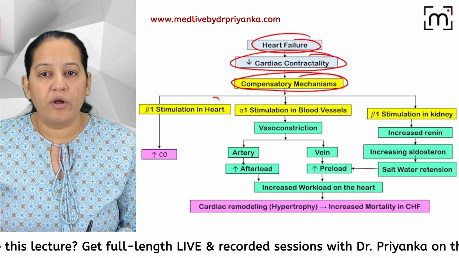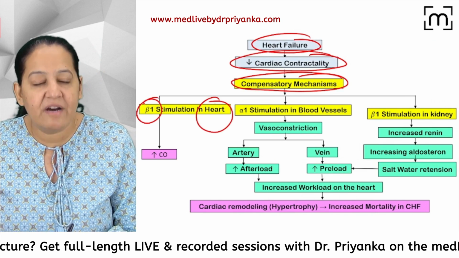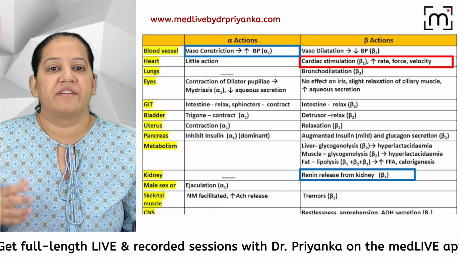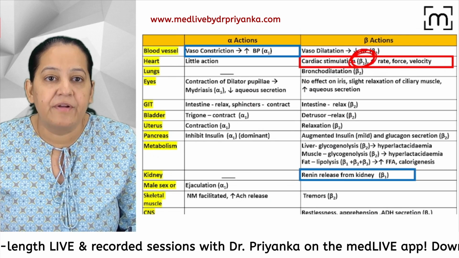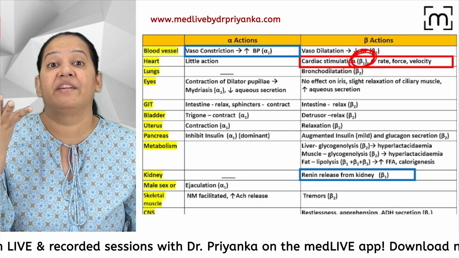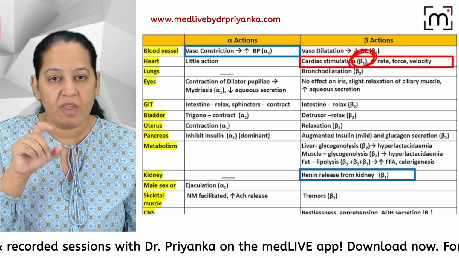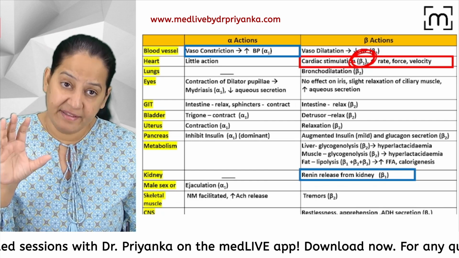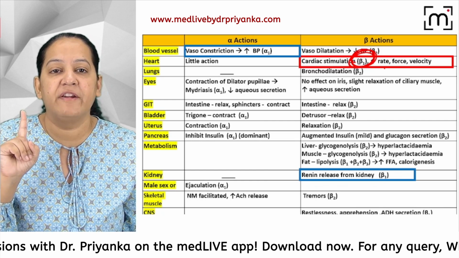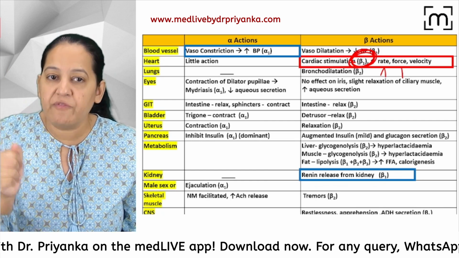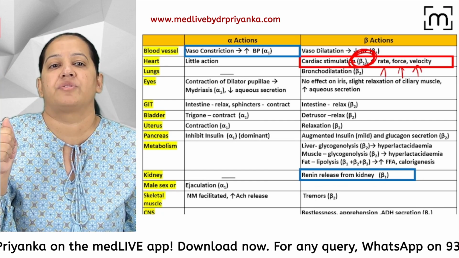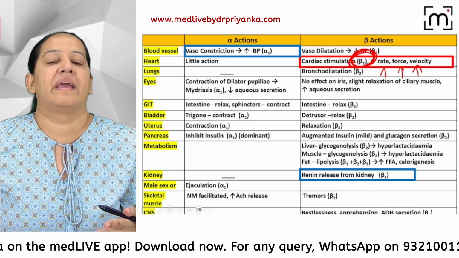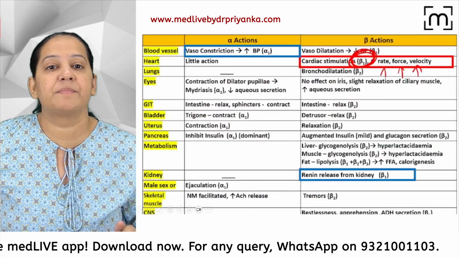First of all, on the heart, God has given the beta 1 receptor. Can you see the beta 1 receptor on the heart will get activated during an emergency when the heart is not contracting, and that will stimulate the beta 1 receptor. That will increase the heart rate, force of contraction, and velocity of contraction. So the failing heart will come again. The great God has given us this mechanism.